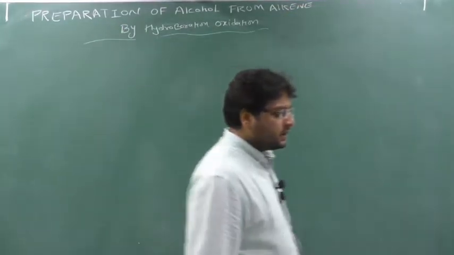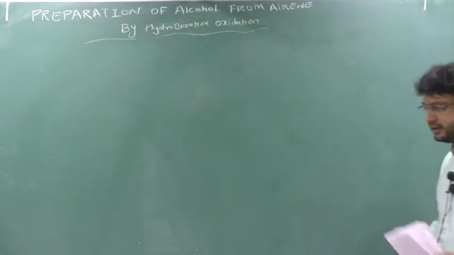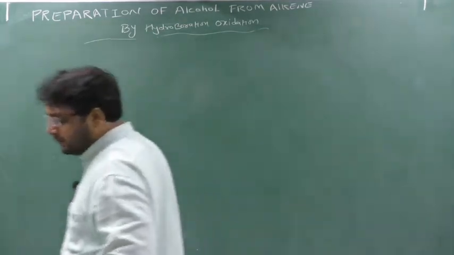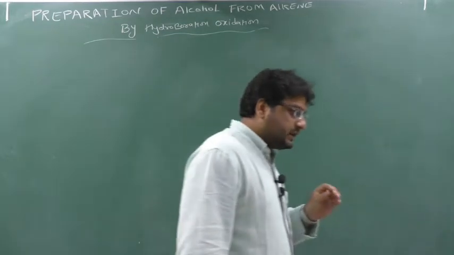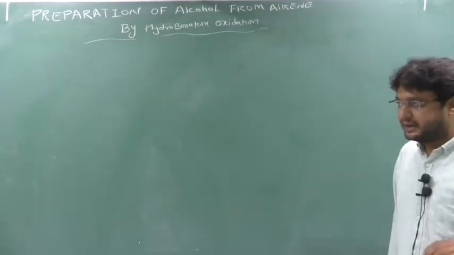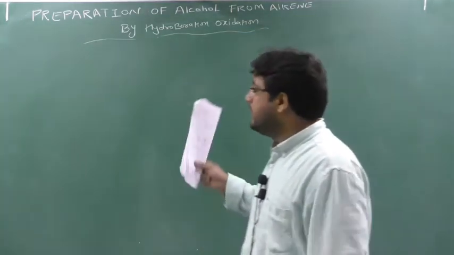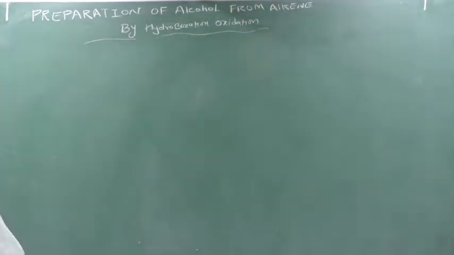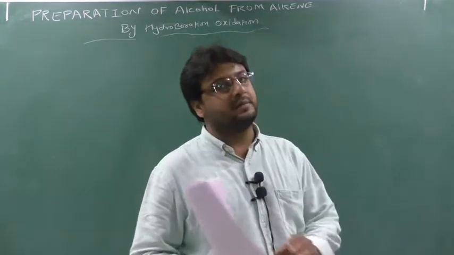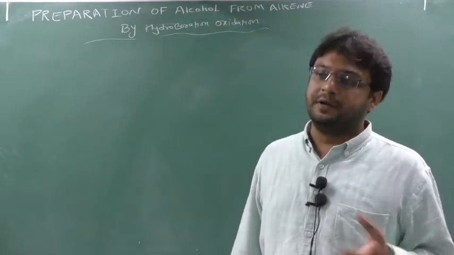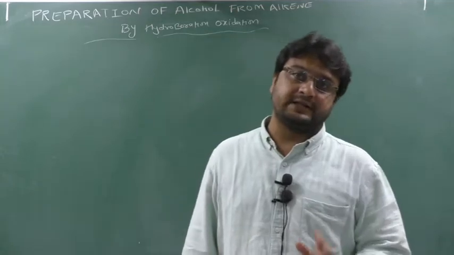Hello everyone. So today in standard 12 we are going with the second method, that is preparation of alcohol from alkene by hydroboration. Last class we have seen the preparation of alcohol from alkene by acid catalyzation, and we have understood the mechanism. Here also we will understand the mechanism, because mechanism is important too. Here also it's easy, but the mechanism is very long and you will feel a bit bored also, but it's very important from the exam point of view.